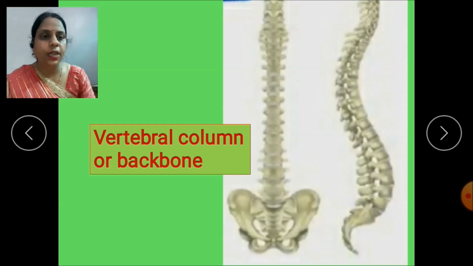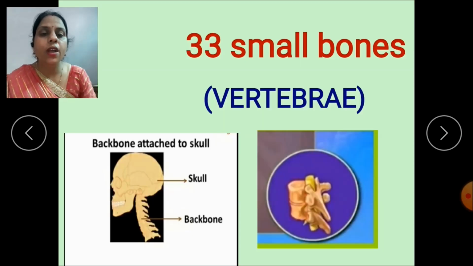And you know children, it is not one single bone. It consists of 33 small bones. These 33 small bones are ring-shaped and are called vertebrae. That means the 33 small bones are called vertebrae.